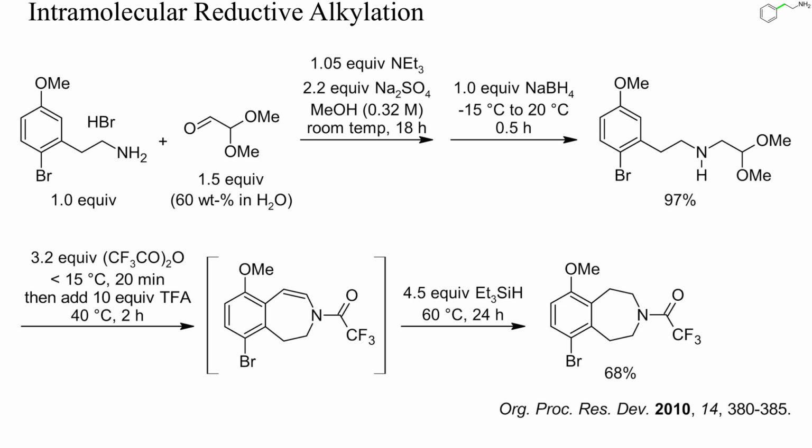Intramolecular reactions proceed much faster than intermolecular reactions if 3-, 5- or 6-membered rings are formed. In this example, an isoquinoline was prepared by intramolecular reductive alkylation with an acetal.